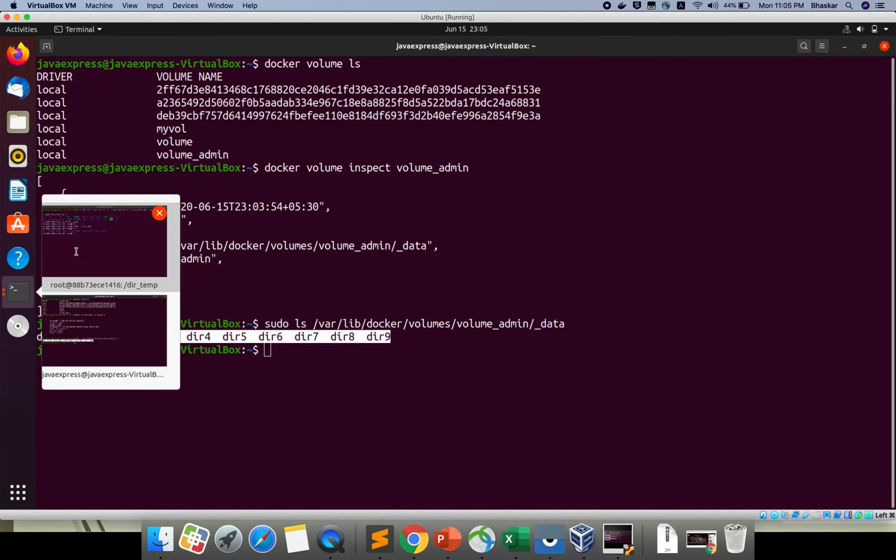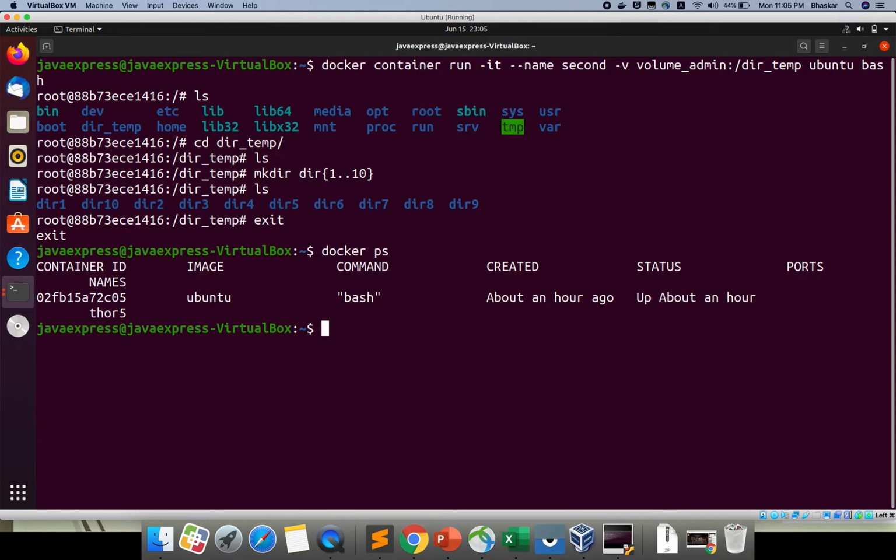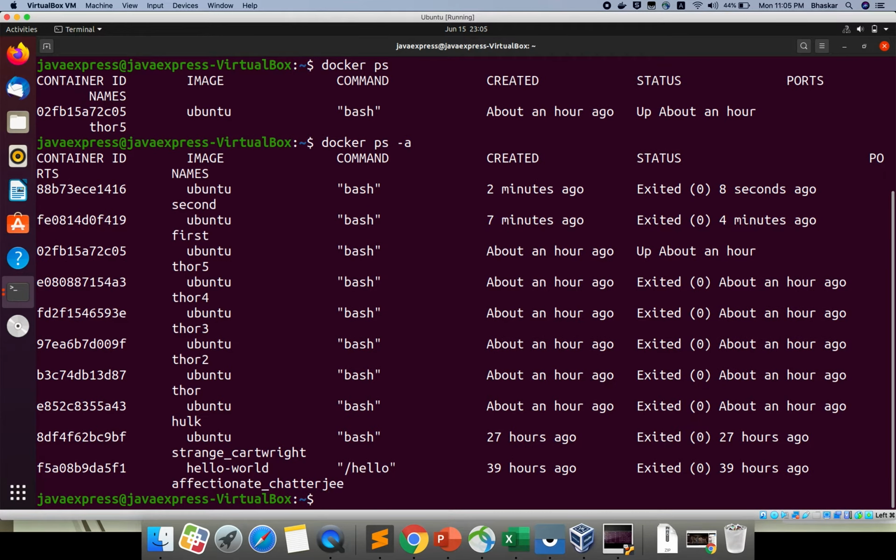Let me go here and I'm exiting. That means docker ps, see your container is not running. Docker ps -a, see your container is not there. I mean it has already exited. This is my second container. I hope this one is clear.